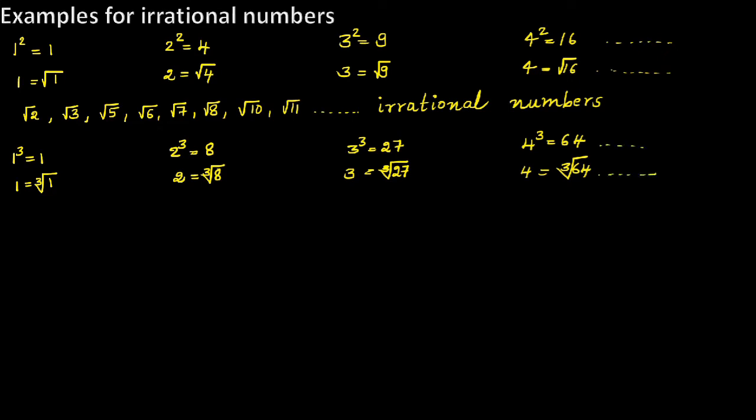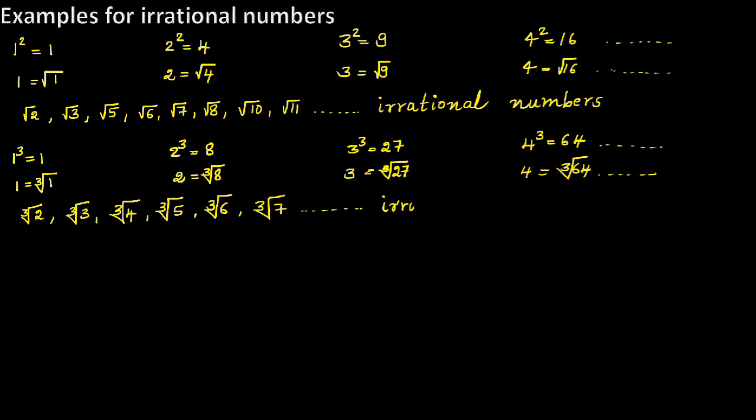For example, cube root of 2, cube root of 3, cube root of 4, cube root of 5, cube root of 6, cube root of 7, cube root of 9, cube root of 10, and there are so many.